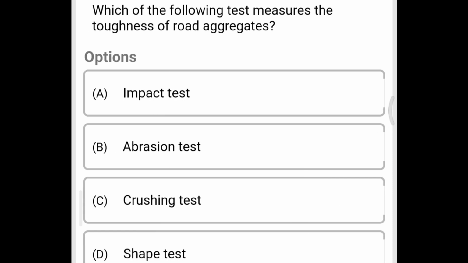Next question, which of the following tests measure the toughness of the road aggregates? Option A impact test, option B abrasion test, option C crushing test, option D shape test. The correct answer is option A, impact test.